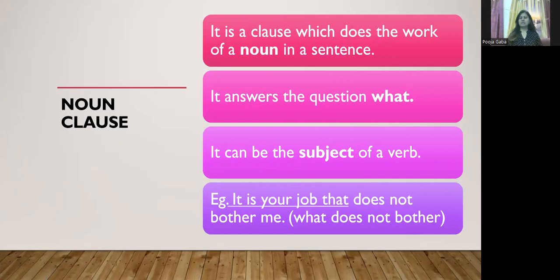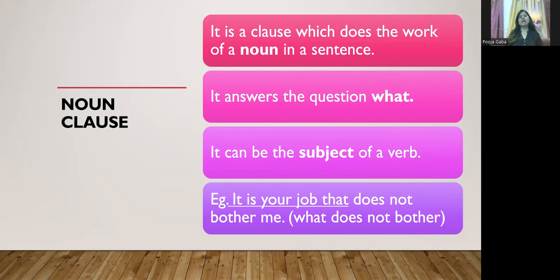Now see this sentence. It is your job that does not bother me. So what does not bother? It is your job. So here it is acting like a noun and as a subject also. Subject that is coming in the beginning. So it's a subject and giving the answer of what. So acting as a noun, but it's a clause, not an independent sentence. So it is your job that, it is the noun clause.